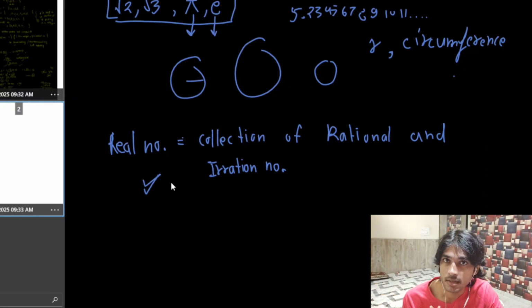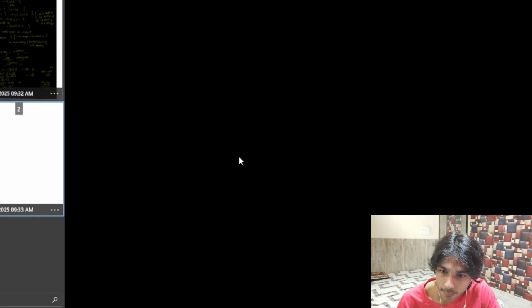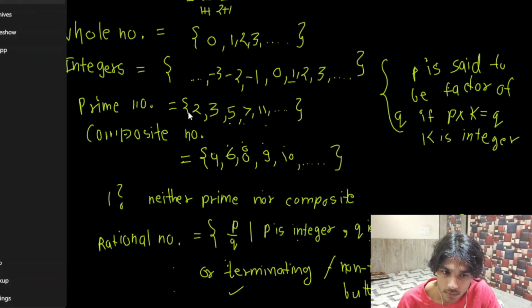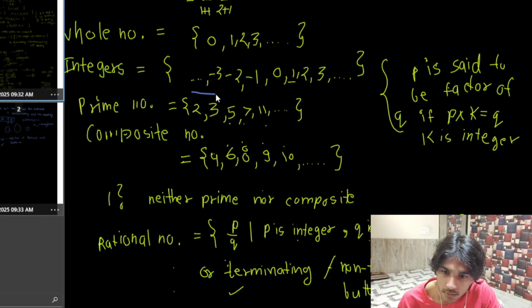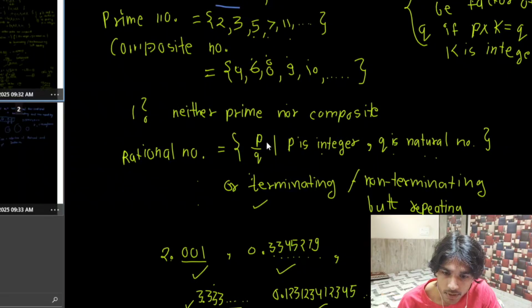By definition, it is a collection of all those numbers which are in the form of p by q. Why did it zoom out? Let me just fix that. Yeah, like this. So here, rational numbers are simply p by q form, where p is an integer and q is a natural number.